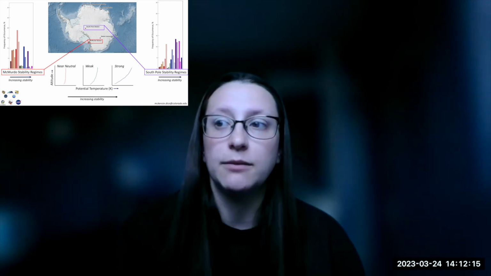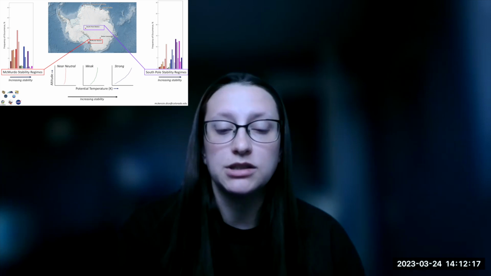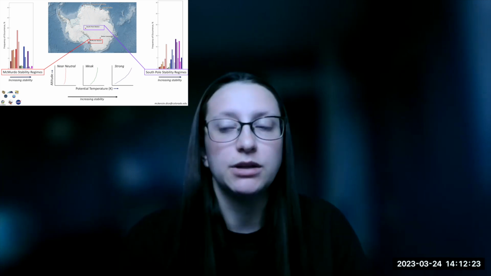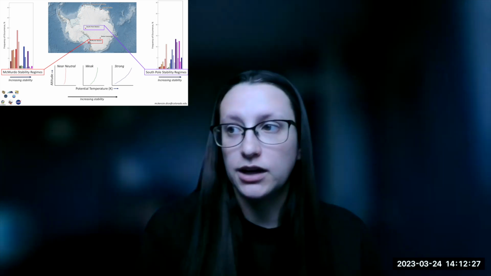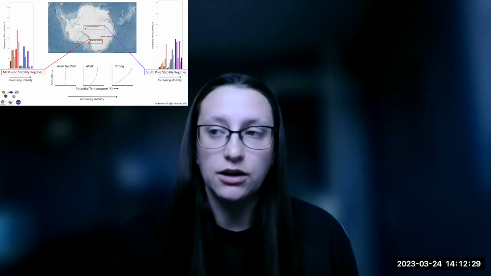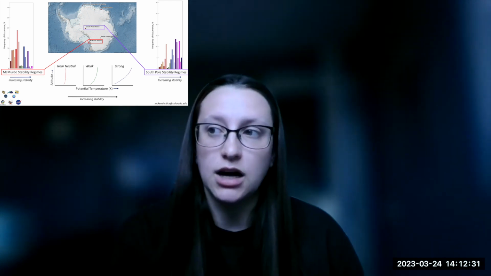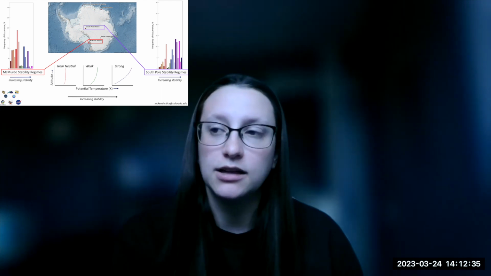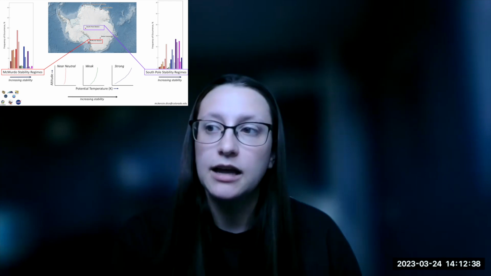And this description of strongly stable or well-mixed near neutral conditions are often described as the two states of boundary layer stability in the polar regions, but our work has revealed a wider range of boundary layer stability present, and so we seek to determine the forcing mechanisms for the varying boundary layer conditions across Antarctica throughout the year. But today I'm just going to talk about the range of boundary layer stability seen at the two Antarctic sites, a continental interior site, South Pole, on the right, and a coastal site, McMurdo, on the left.